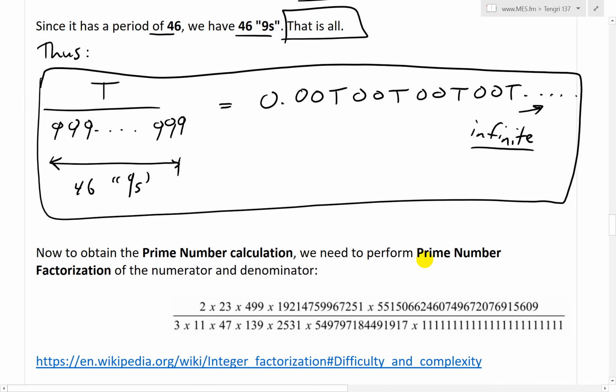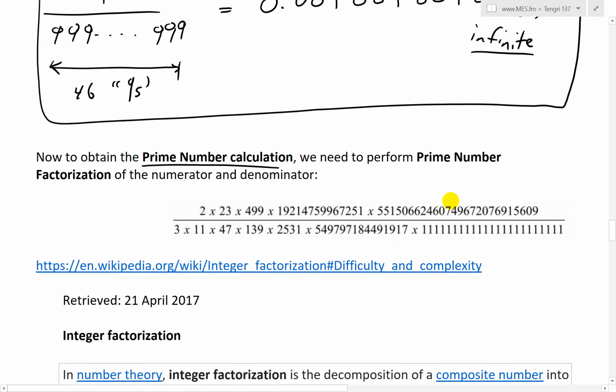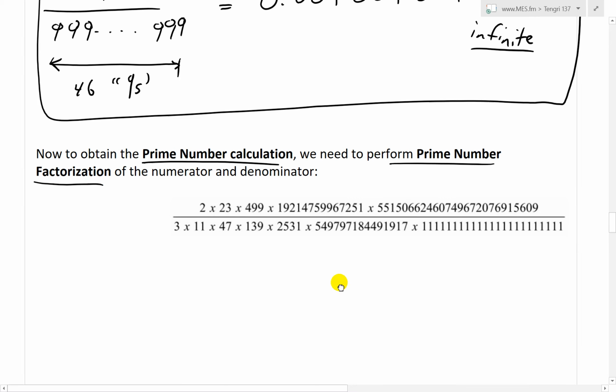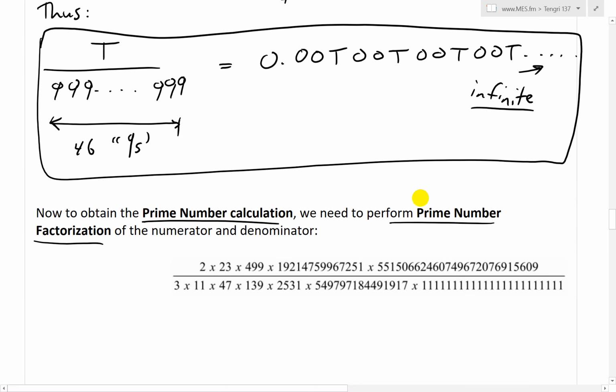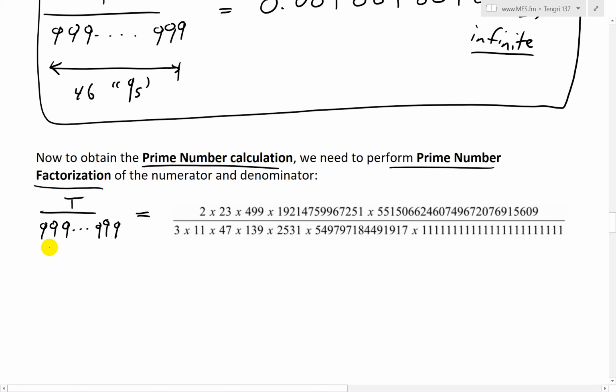So now that we've set that up, we need to perform the prime number calculation. To obtain it, we need to perform prime number factorization. Basically, what we need to do is show that this whole number I'll cross on the left, so t over 999, etc., 99 equals this Tengri calculation. That's what we need to show. And again, that is 46 nines. It's just hard to write, but you get the idea.